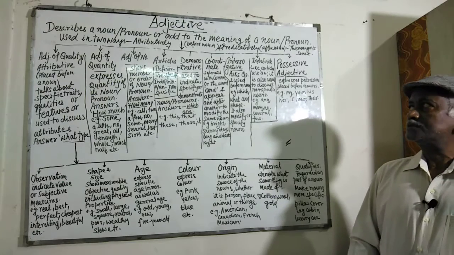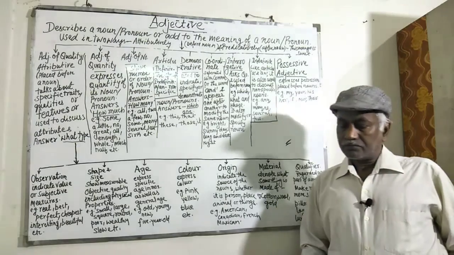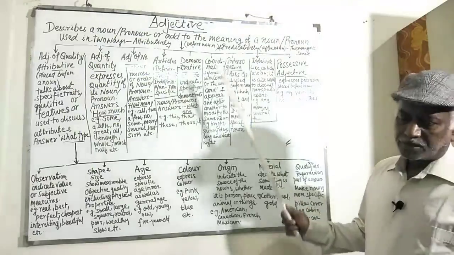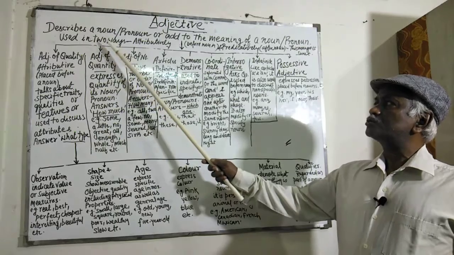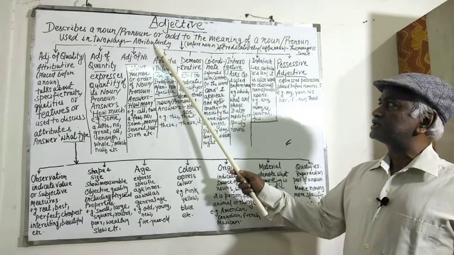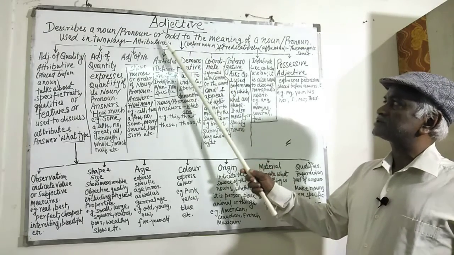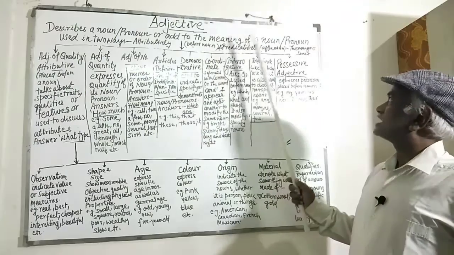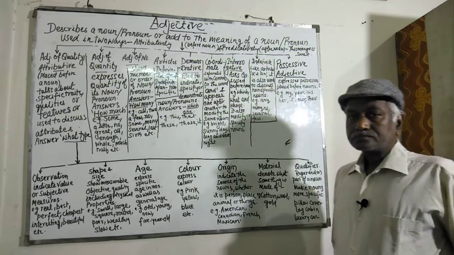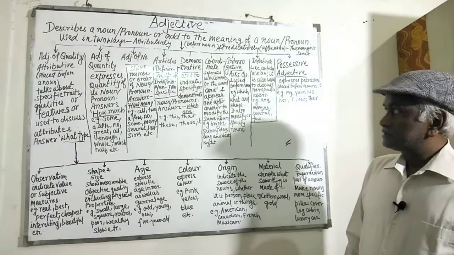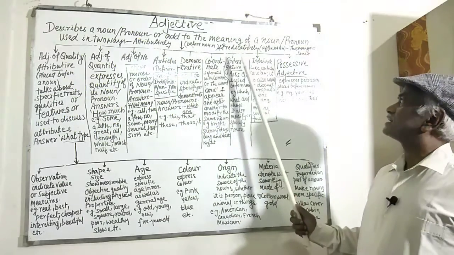Adjectives can be placed before a noun or pronoun or after a noun or pronoun. So it has got two uses. It is used in two ways, that is attributively and predicatively. When it is placed before a noun it becomes attributive, and when it is placed after a noun it is called predicative. That means adjectives can be used in two ways, attributively and predicatively.